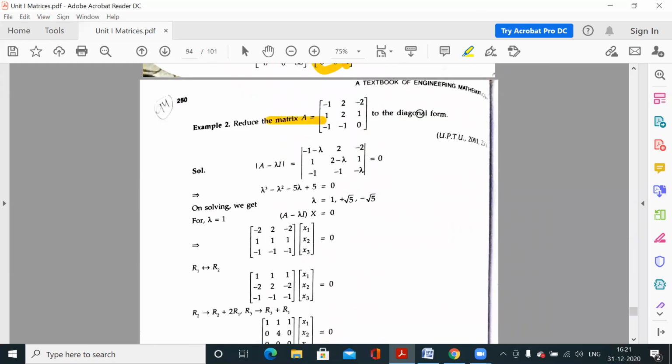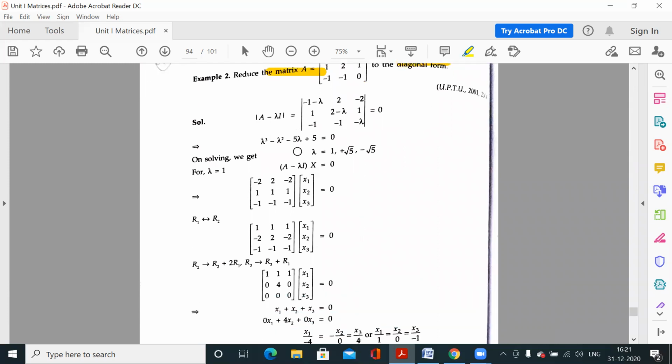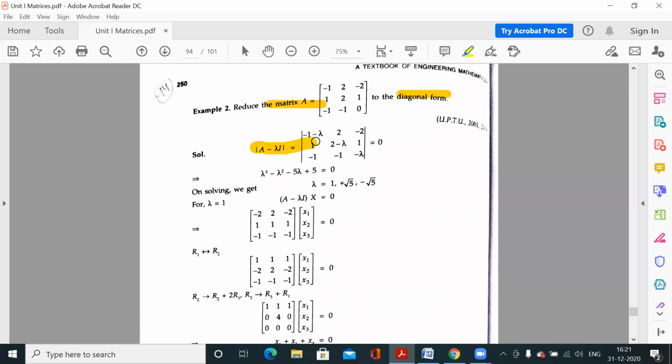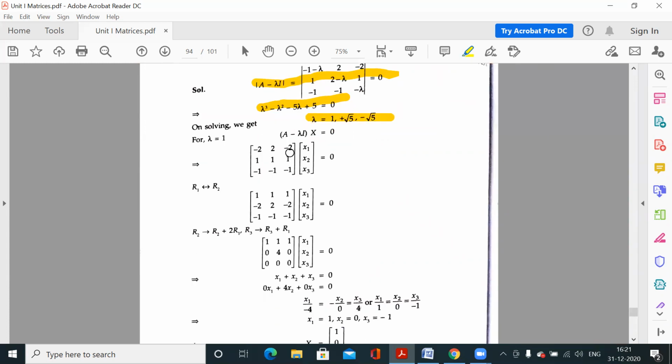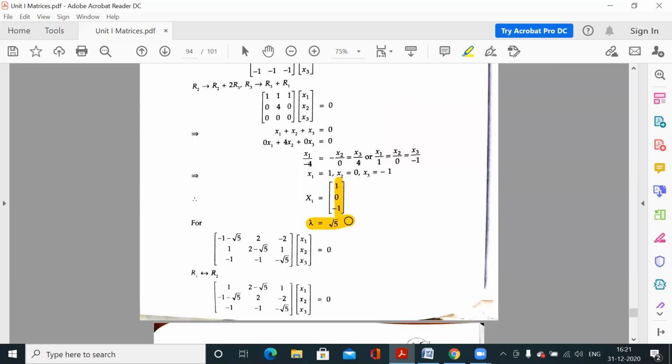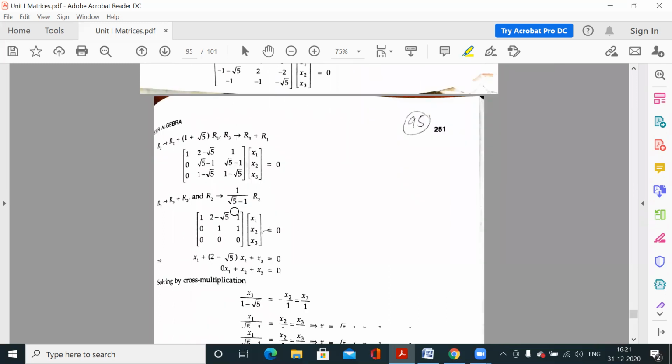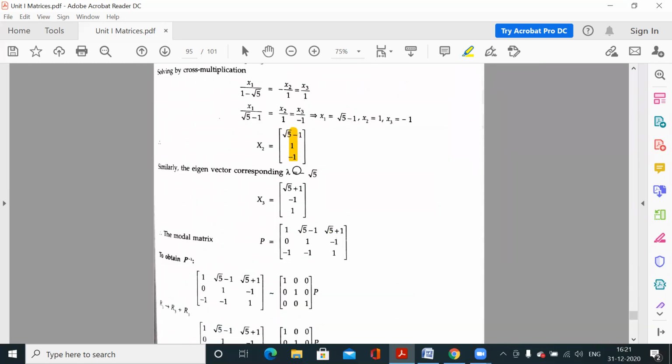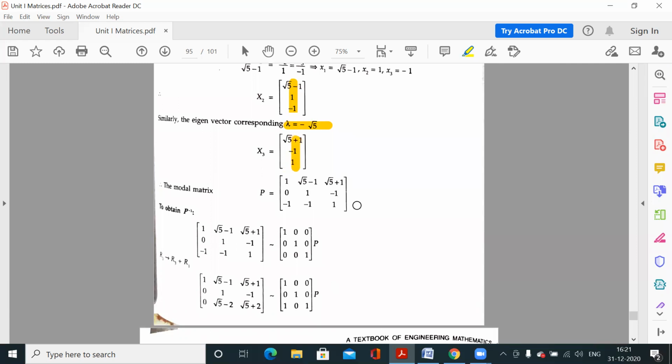Now the next question: reduce this to diagonal form. Again, first we have to find the characteristic equation. So this is your characteristic equation and the eigenvalues. Again we have different eigenvalues, so we will get the matrix P, and the matrix is diagonalizable. For the first eigenvalue, this is your first eigenvector. You apply the same process for the second eigenvalue, and this is your second eigenvector. Similarly for the third eigenvalue, this is your third eigenvector. So the matrix P is the first, second and third eigenvectors.